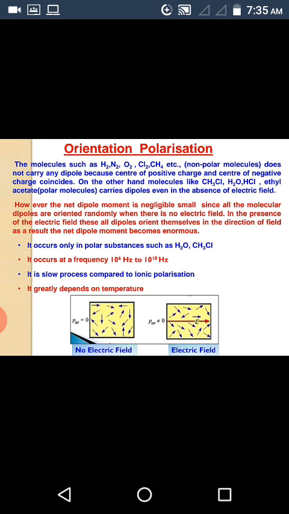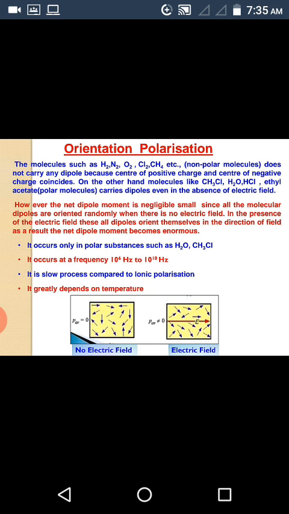When an electric field is applied on such molecules, they tend to align themselves in the applied electric field direction. This is called orientation polarization. This will be as shown in figure. Before applying the electric field, each and every atom is acting like dipole since it possesses some dipole moment, but that are randomly oriented, so the resultant dipole moment will be 0.